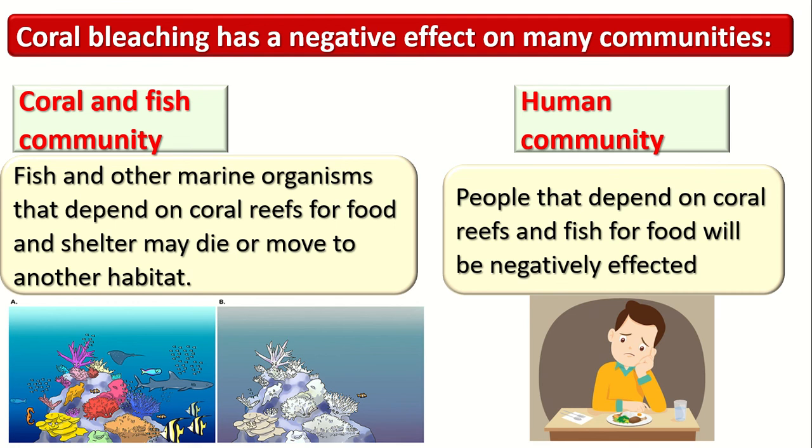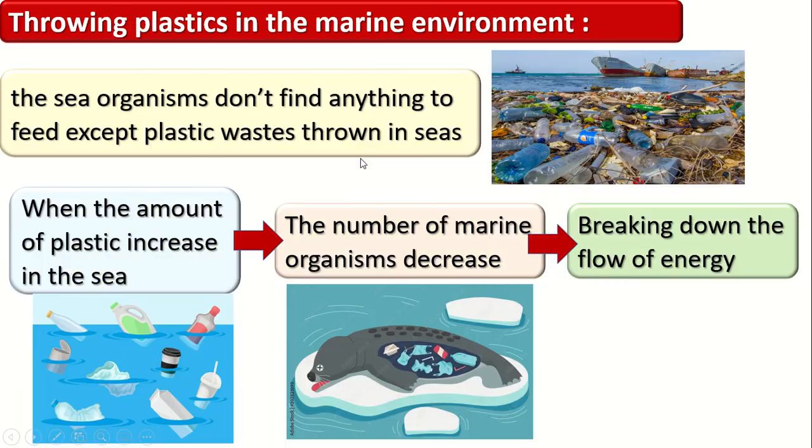Okay, coral bleaching has a negative effect on many communities, like the coral and fish community. How can the coral and fish community be affected by coral bleaching? The fish and other marine organisms which depend on coral reefs for food and shelter may die or may move to another habitat. Okay, what about the humans? The humans will have less food, because when the fish decrease, humans will have less food, so it will negatively affect them.